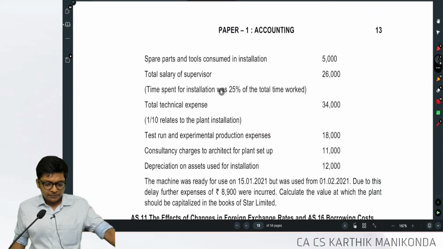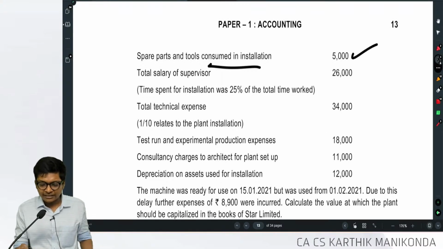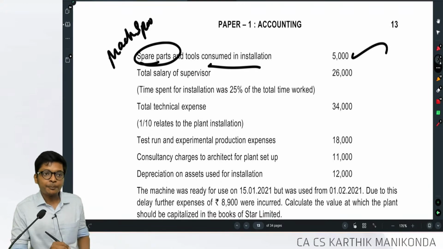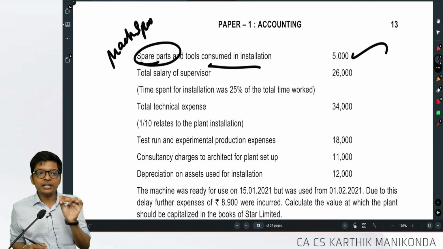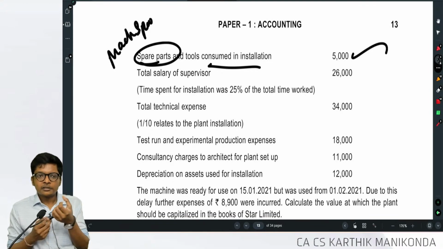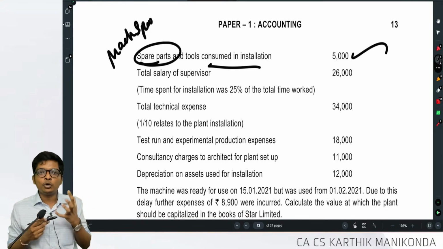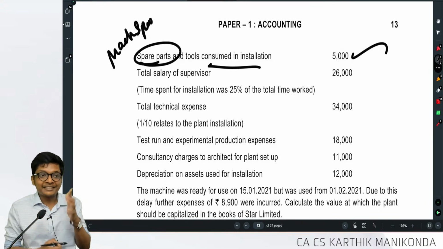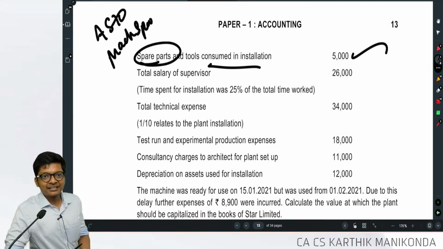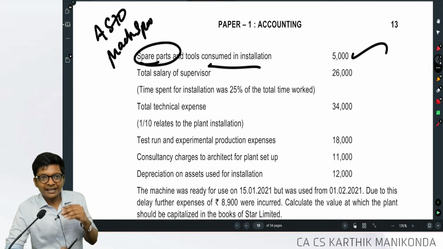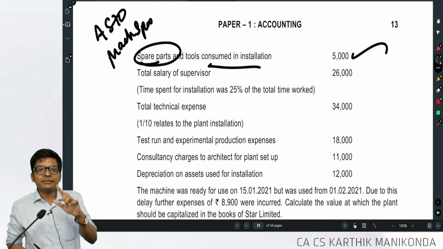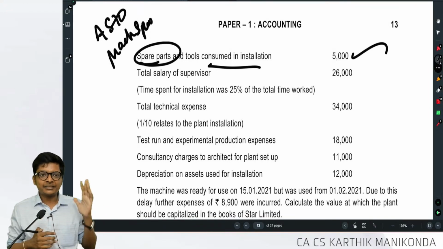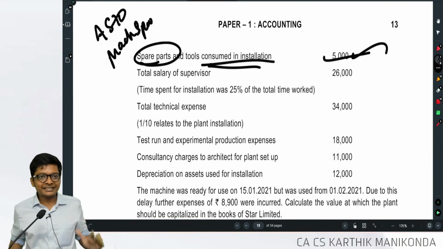Next, spare parts, tools and consumables consumed in installation. Let me talk about a concept called machinery spares. If a spare is specifically used for one asset, say a special edition BMW car tire that I can use only for this car, then it becomes an asset under AS 10. A car tire I can use for any car, or a nut and bolt I can use for any asset in the factory, is inventory as per AS 2. Spare parts specifically for an asset fall under AS 10. Here they have not given anything, so we are taking it as AS 10.